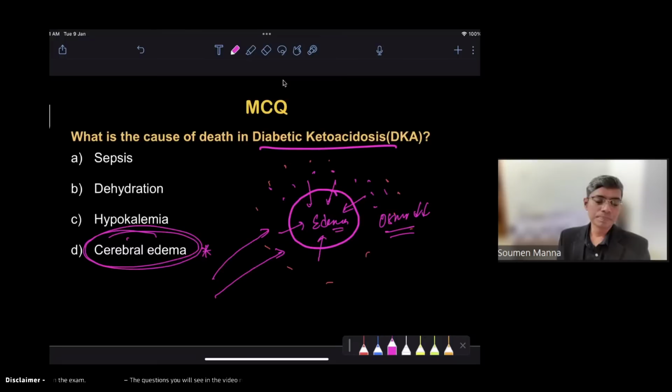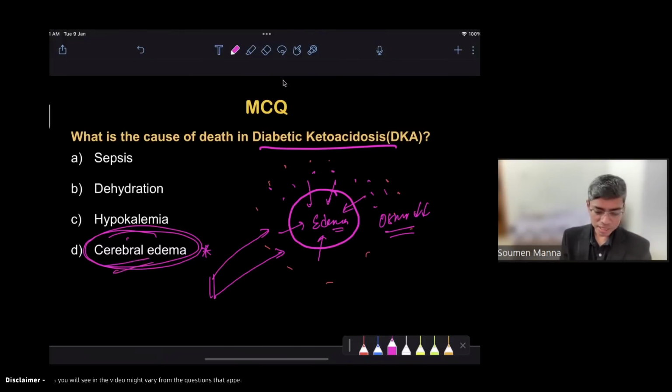But many scientists and recent reports are saying that rapid correction of water is not the only reason. Even before the starting of fluid therapy, even before the starting of treatment in a diabetic ketoacidosis patient, there is already damage of brain cells, and that is the cause of cerebral edema. Again, I am saying that the exact cause is not known.